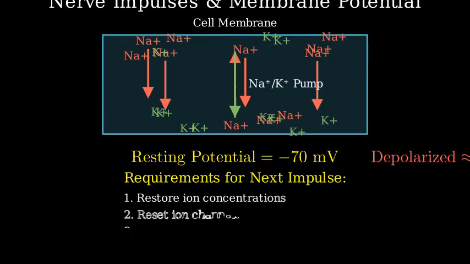The neuron needs to, first, restore the proper ion concentrations. Second, reset all ion channels. And third, reestablish the negative resting potential.